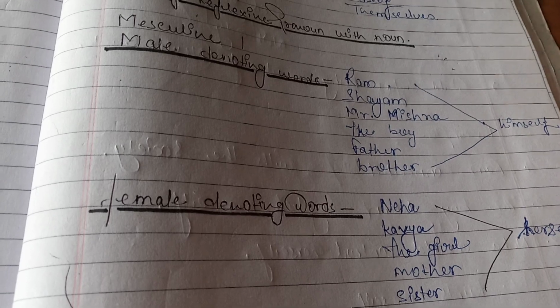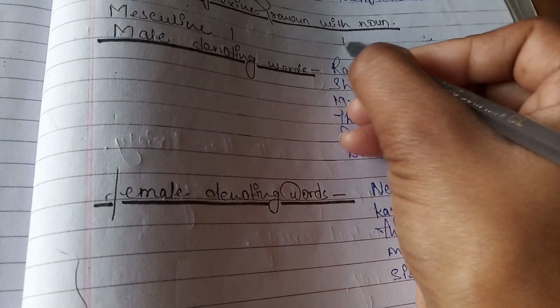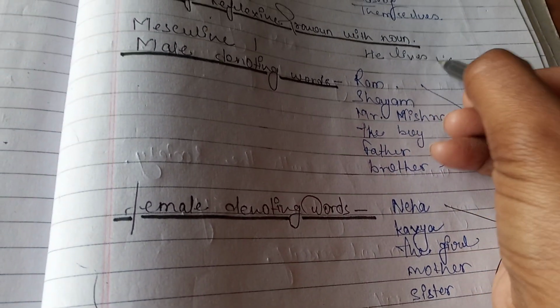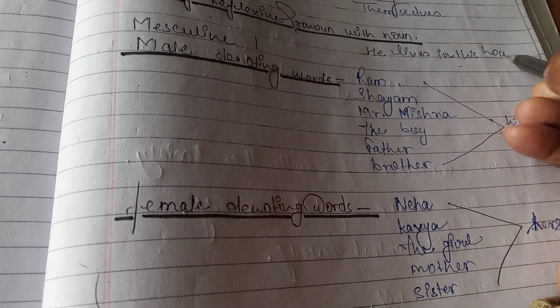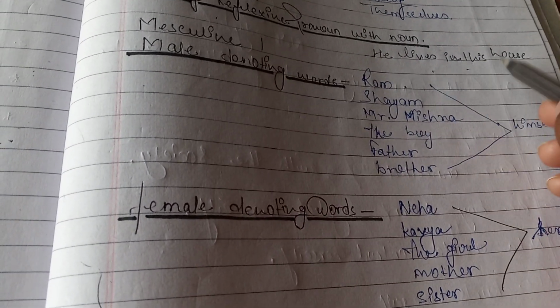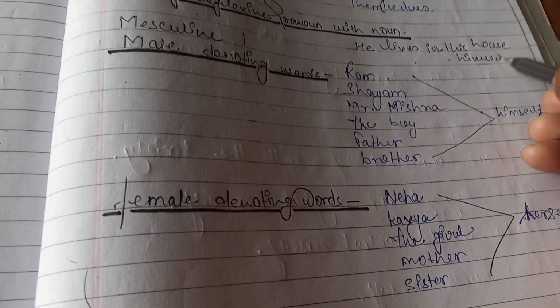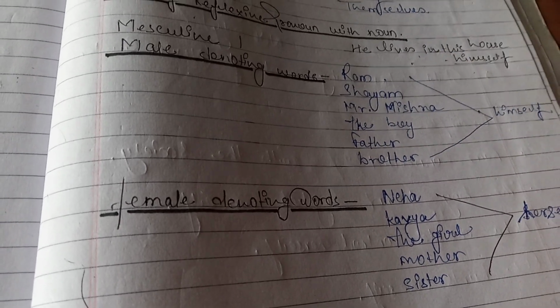For example, if we say the sentence, he lives in this house. He lives in this house himself. This is reflexive pronoun.